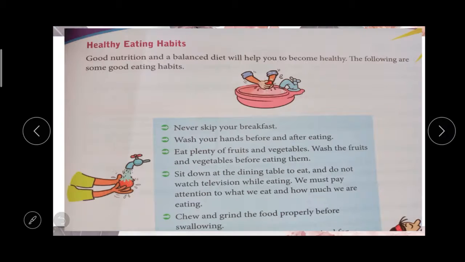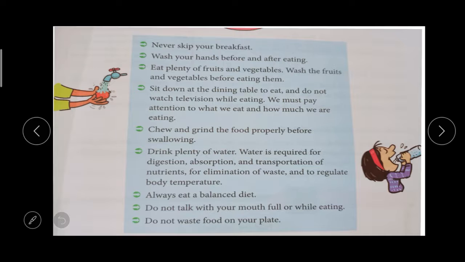Then healthy eating habits. Good nutrition and a balanced diet will help you to become healthy, but we also need to maintain some healthy eating habits. First, you should never skip your breakfast. And you should wash your hands before and after eating.